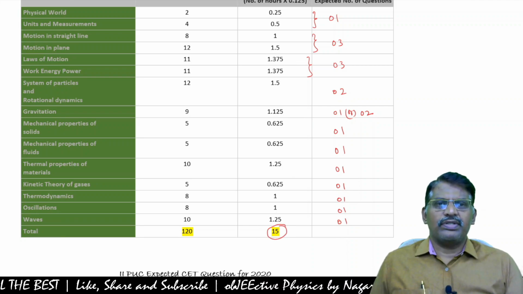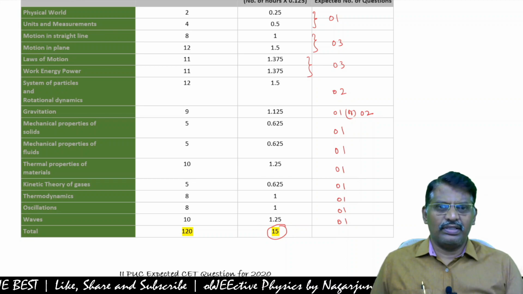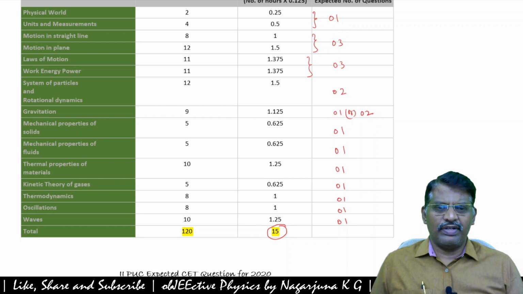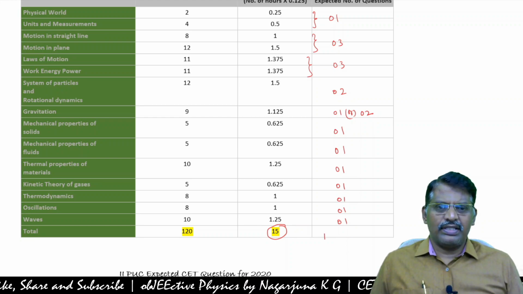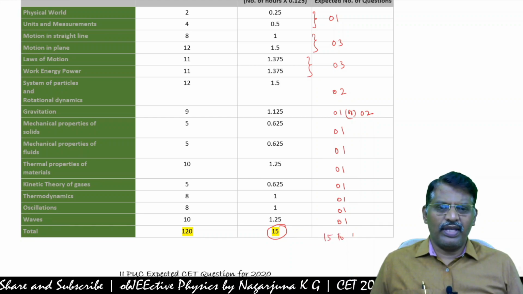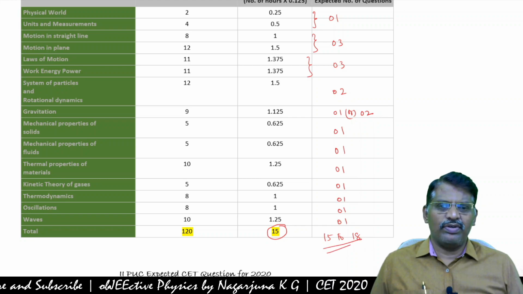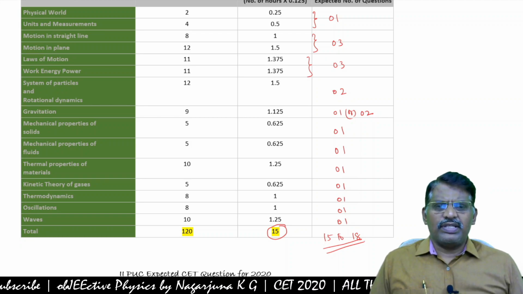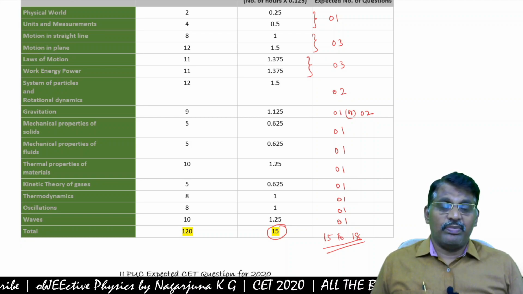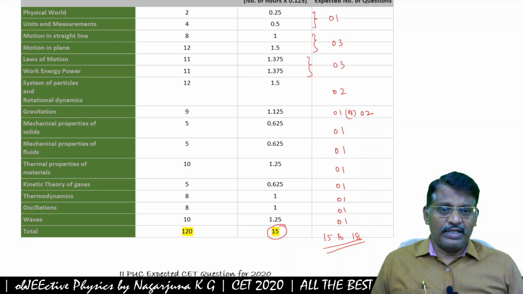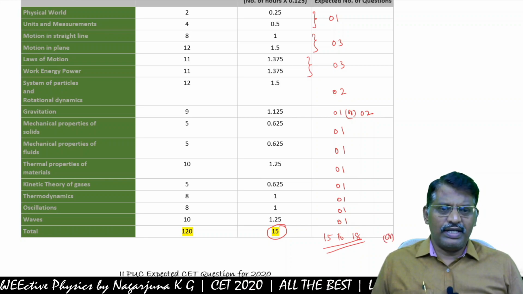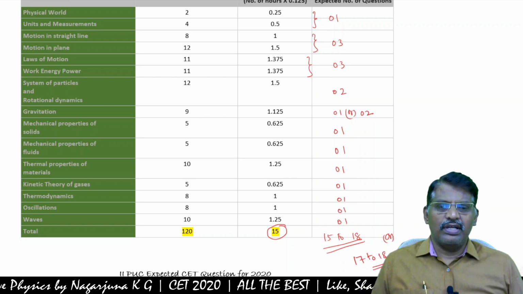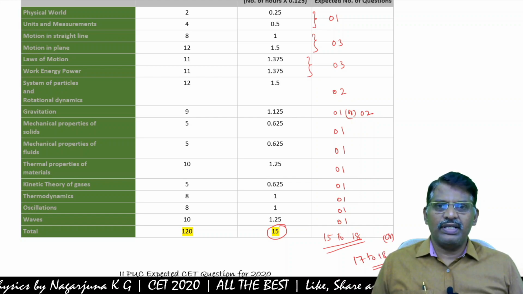But expected questions are 15 to 18 questions, we may expect from first PUC, plus or minus 3. So usually it is 17 to 18 questions we may expect from the first PUC syllabus.